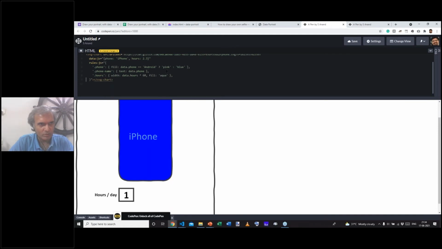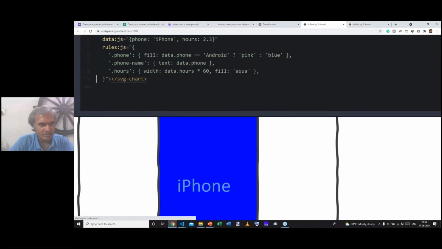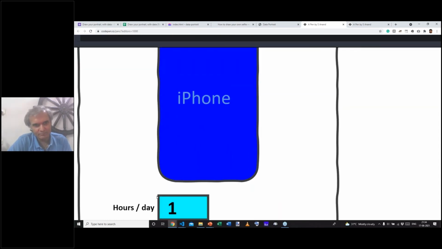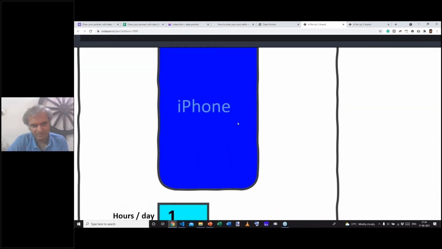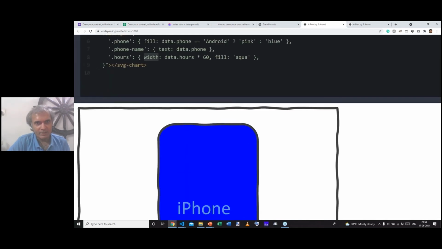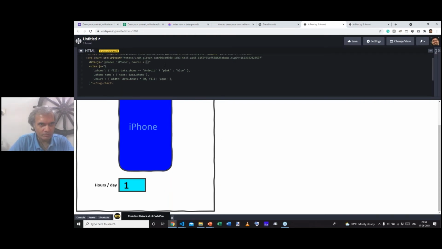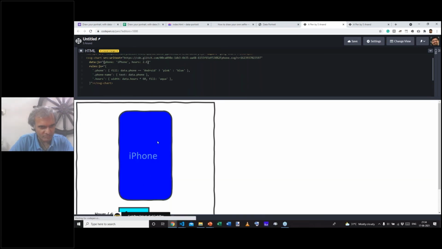So for that, what we do is take an element called .hours. We set its width to the number of hours multiplied by 60. So that's basically saying that per minute, I have 1 pixel, and change the fill color to aqua, just so we give it some highlighting. Now you'll notice that if I start changing the number of hours from, let's say, 2.3 to 2.6, which is probably too small a change, it may not be very visible.